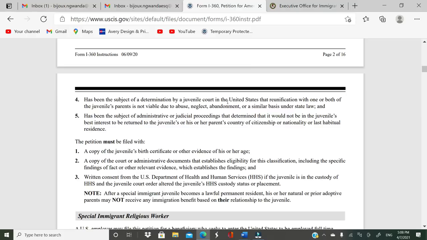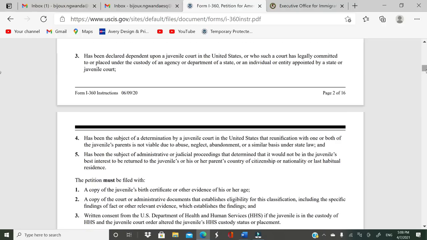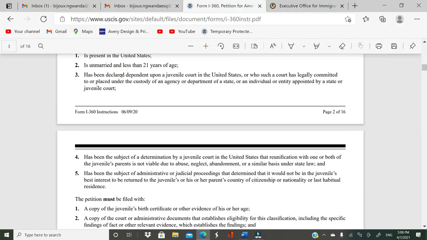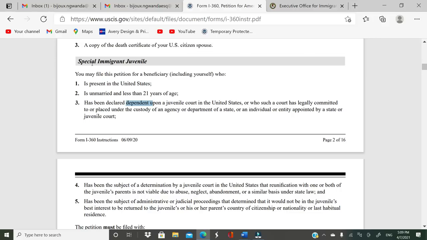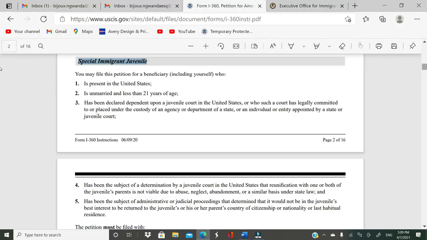Perhaps you have been abused or something happened, but under the court order, you have been declared independent or dependent. For that matter, declared dependent by court, and that's when you will qualify to file under this special immigrant juvenile category.